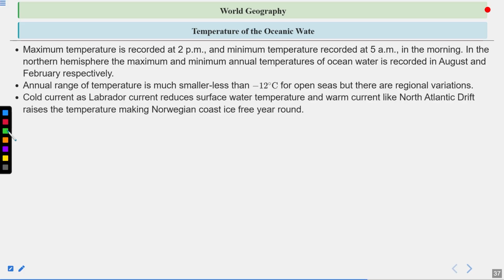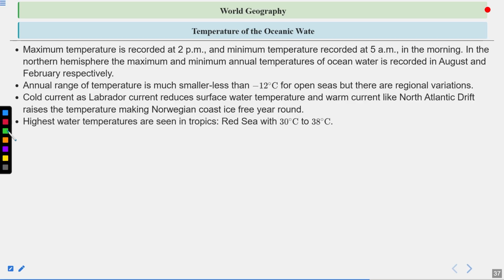Cold current, such as the Labrador current, reduces surface water temperature, and warm current like the North Atlantic drift raises the temperature, making the Norwegian coast ice-free year round. So because of this type of mixture, the Norwegian coast becomes ice-free. But one more point that exists here is that a large amount of fish are also found in this region.